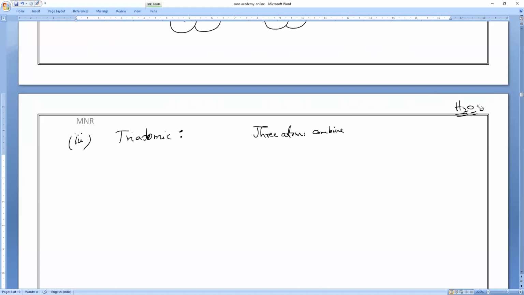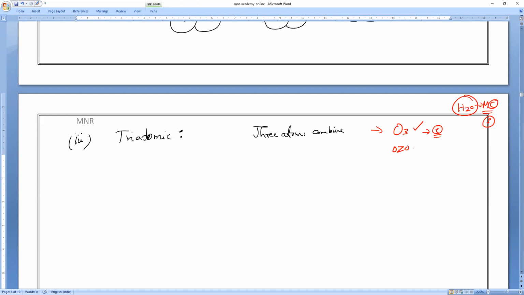But it is a molecule of what? Compound or element? H2O is a molecule of a compound or element? Everybody, compound. Molecule of a compound, atomicity is 3. If I take O3, ozone, it is a molecule of an element. What is atomicity? 3 only. Do you understand?